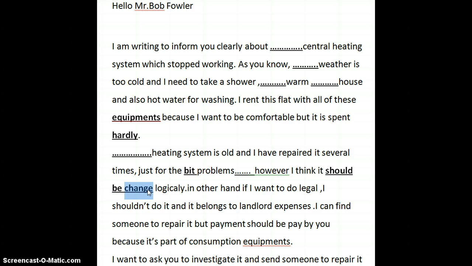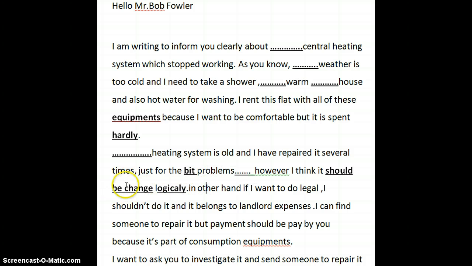We don't use the present simple base of the verb, we use it in a different form. So would you kindly take a look at this as well, please? "I think it should be change logically." And logically there is a little spelling mistake there if you'd like to take a look at that word as well.